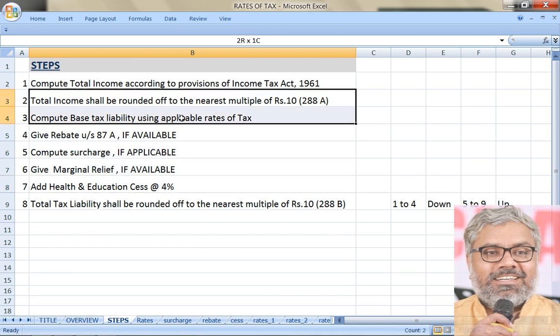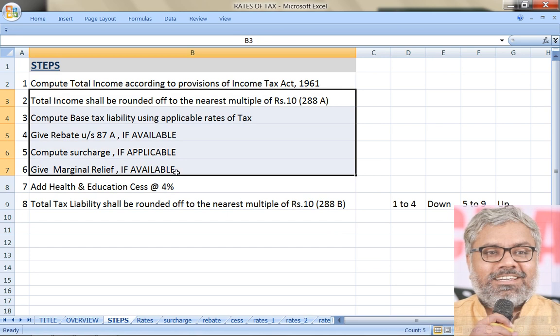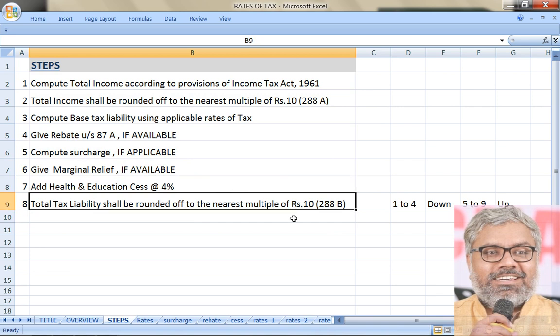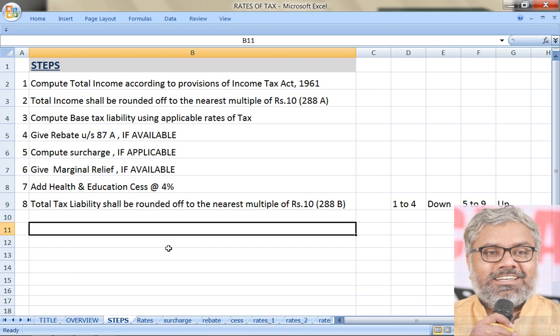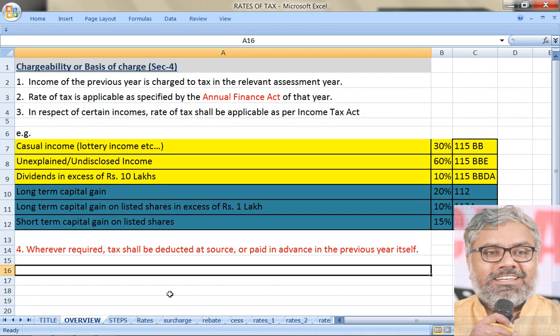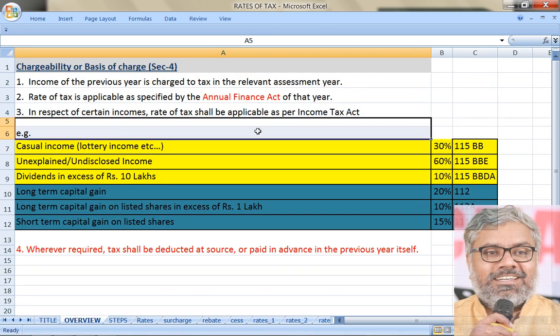4%, there is nothing to discuss. Automatically, everything that has been computed using all the steps has to be added with 4% of health and education cess. Then after doing that, if it is not in multiples of 10, we have to round it to the nearest multiple of 10. That is the process that we have to follow. Always keep this in mind. Very important knowledge and very important process that we should follow.